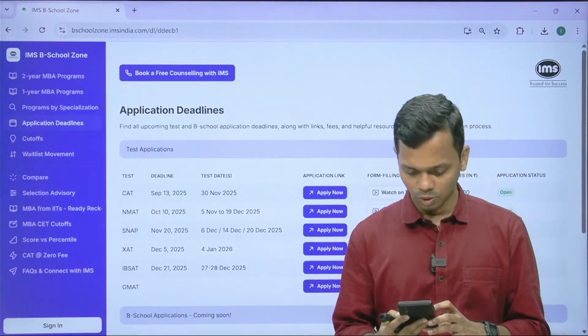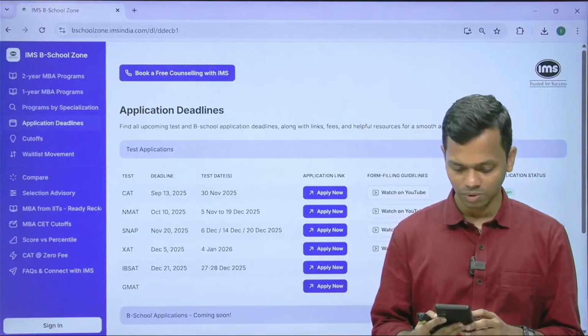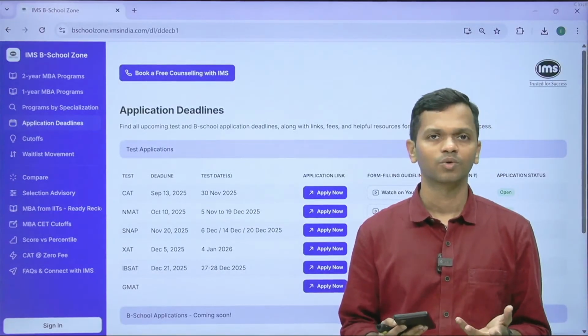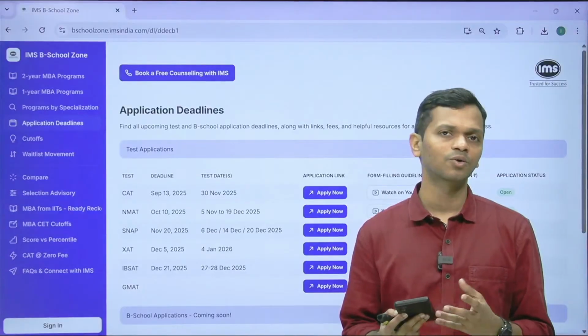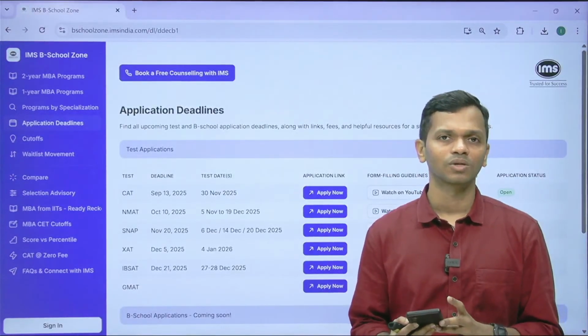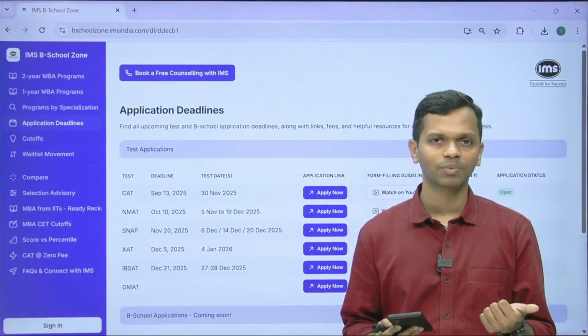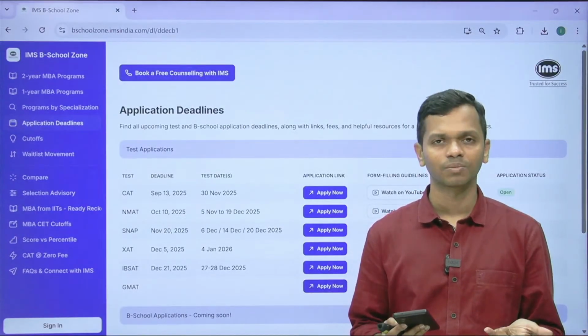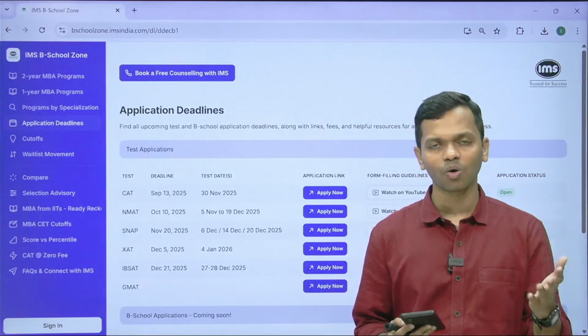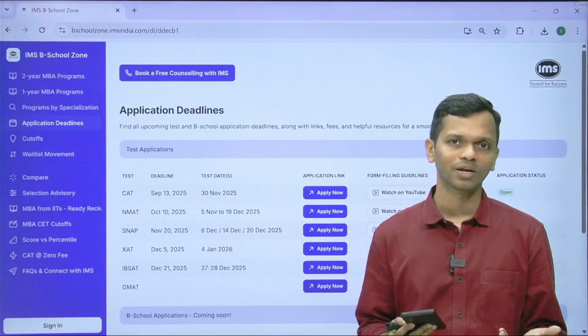What are the other B school forms other than the basic forms? Pretty much all the other non-IM institutions you have to apply individually. There aren't going to be common forms for these colleges. Let's say if you want to apply to MDI, separate application, IFT is separate, FMS is a separate application, SPJIMR is a separate application. So all non-IMs you have to apply individually.